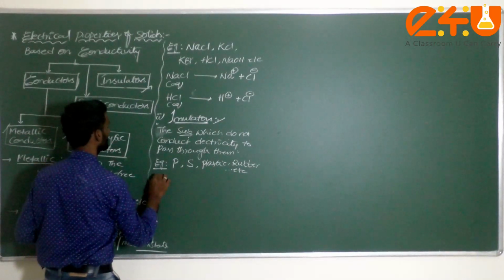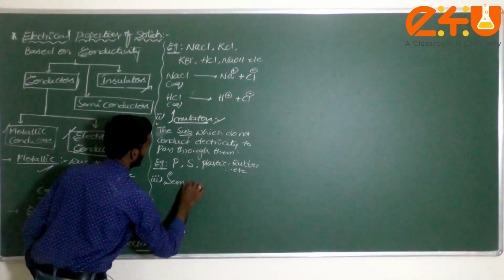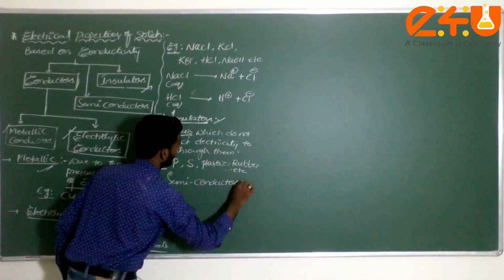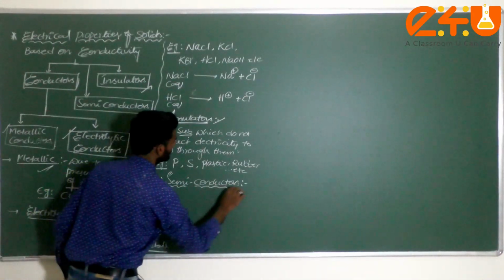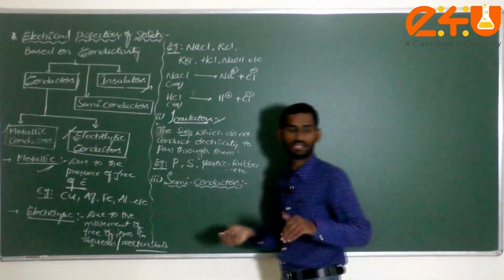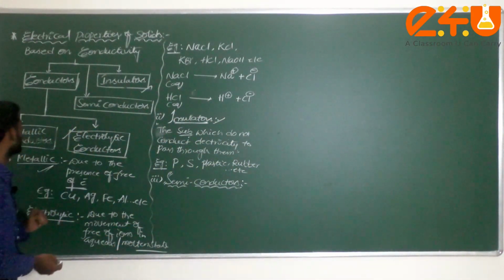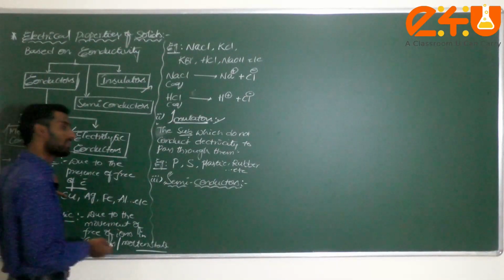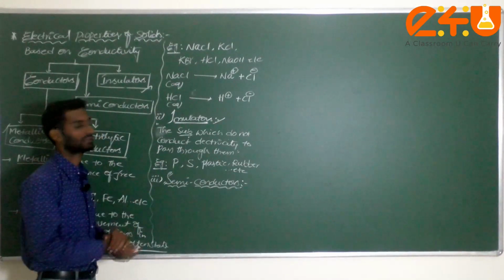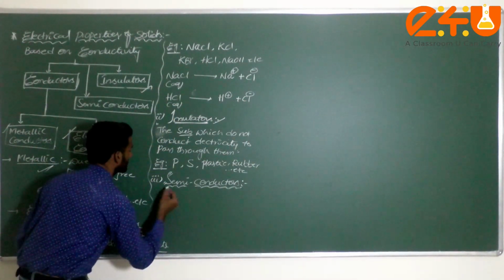Next, the third one, which is very important, is known as semiconductors. Now what is meant by semiconductor?